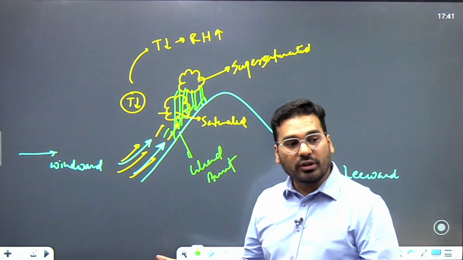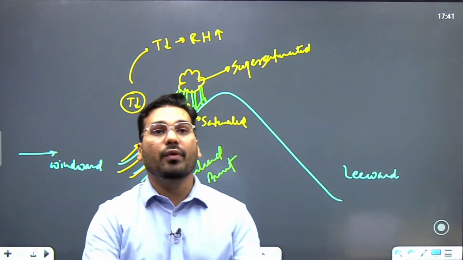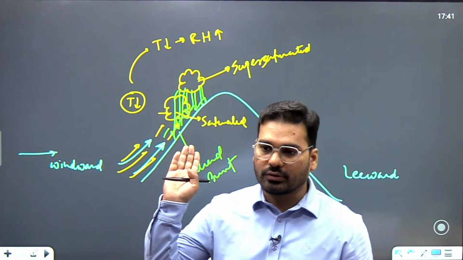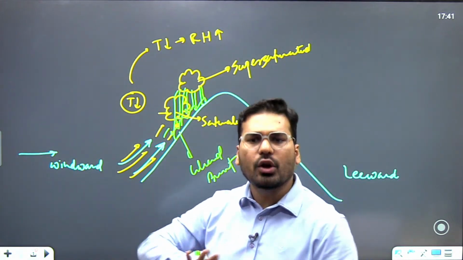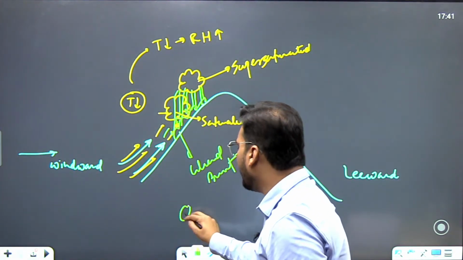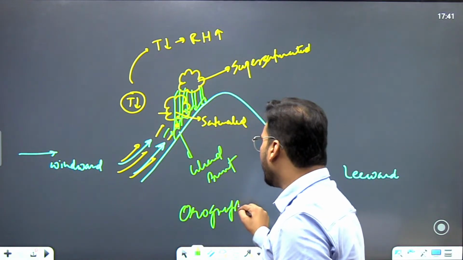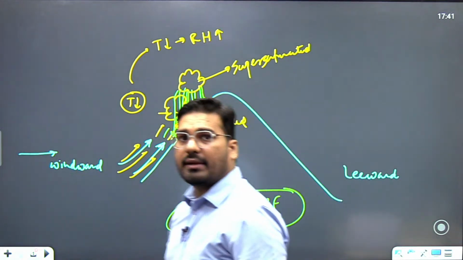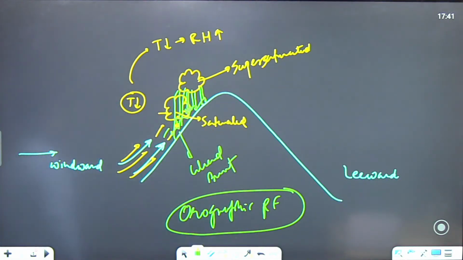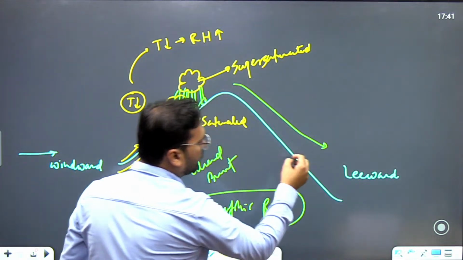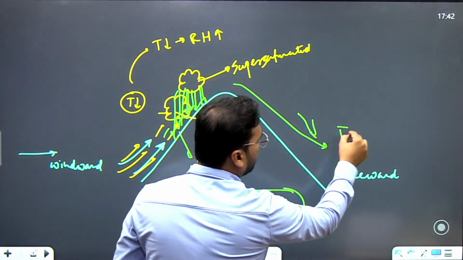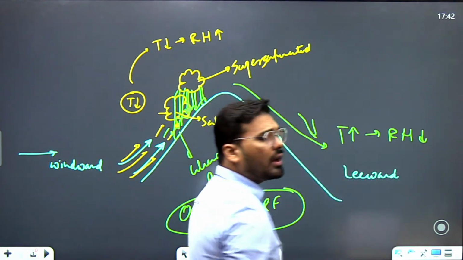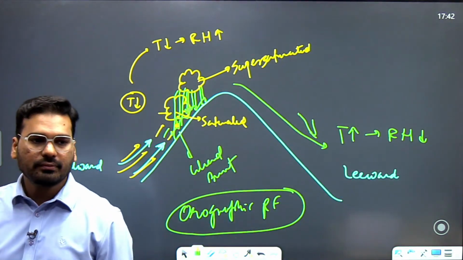This is generally seen in the mountains but can happen anywhere. Even strong convectional winds can create such kind of super saturation in clouds. But it generally happens in orographic rainfall, so this is the kind of orographic rainfall we have taken as an example here. Whenever it goes to the leeward side, as it comes down, the temperature increases, relative humidity will decrease. So no rainfall on the leeward side, the rain shadow zone.